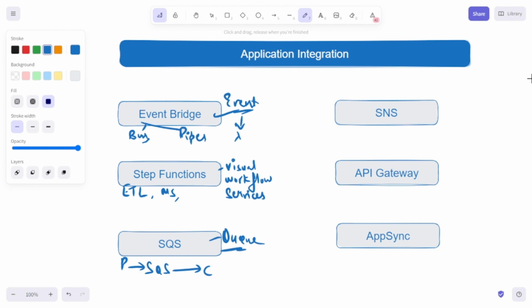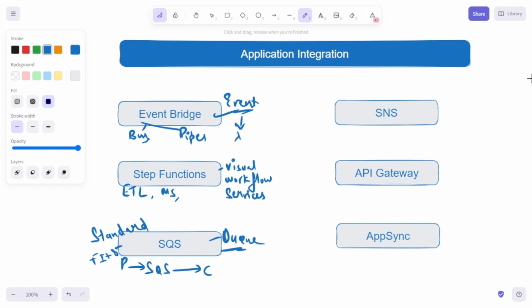So there are two types of queue that you can create: standard queue and FIFO. With standard queue, message ordering is not preserved. FIFO is first in, first out. So the message ordering is preserved. That means the order in which the messages are sent to the queue, messages will be processed in the same order, like first in, first out.